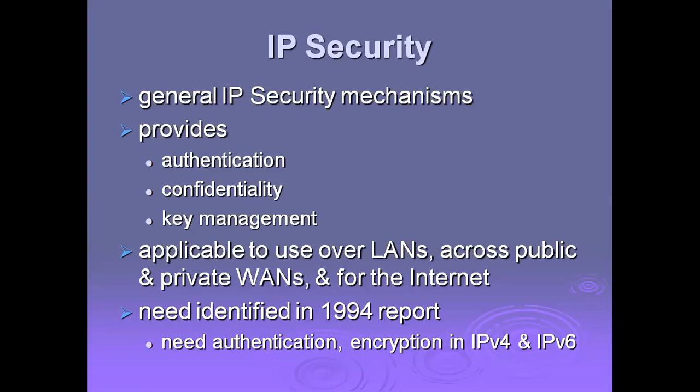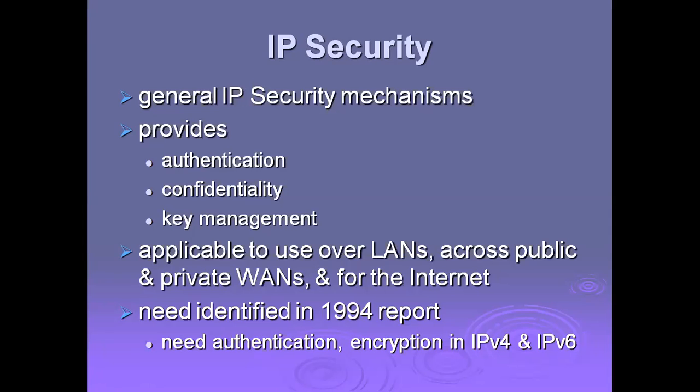So these three are very, very important primary factors which will play a key role in IP security, and are applicable to use over LANs, across public and private and wireless networks, and for the internet. So this IP security is basically deployed for local area networks, public networks, private wide area networks, and the internet. For all these, we are going to deploy this IP security.